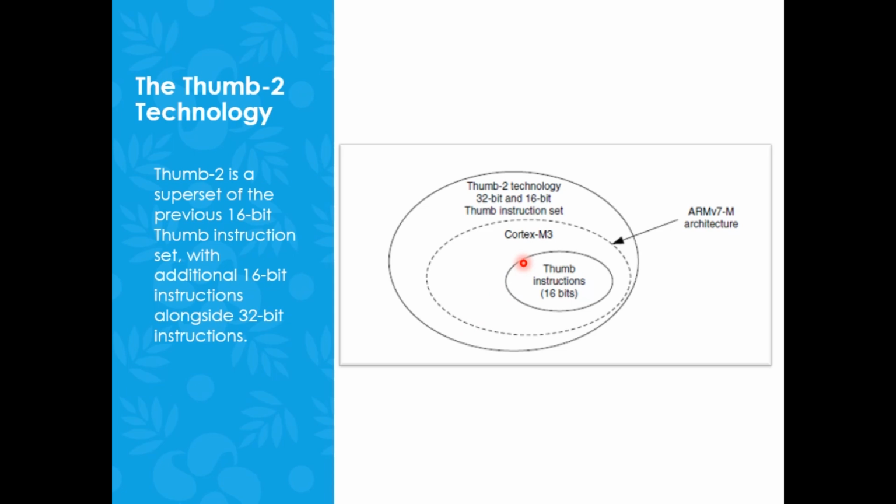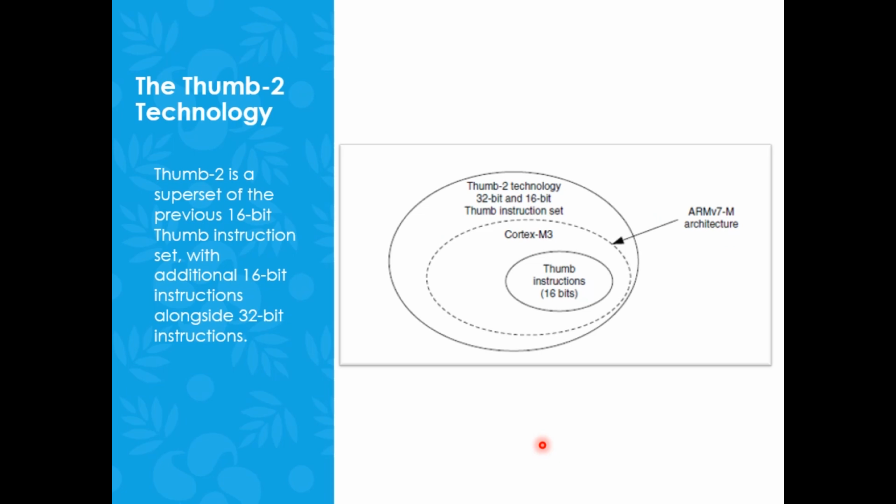As I told you, when the version 6 architecture came into the picture, Cortex variants of ARM processors were commercially made available, right? We will see in detail what these different versions are. But just keep in mind that Cortex-M3 doesn't cover the entire Thumb-2 technology. That is very important. It covers all the Thumb instructions, but it doesn't cover the entire Thumb-2 technology. The entire Thumb-2 technology is this. So I can say that Cortex-M3 or the ARMv7-M architecture is a subset of Thumb-2 technology.